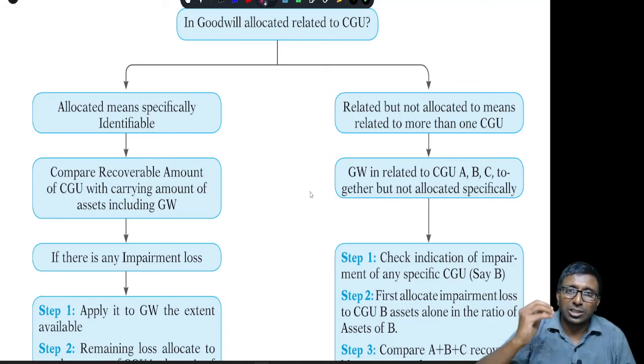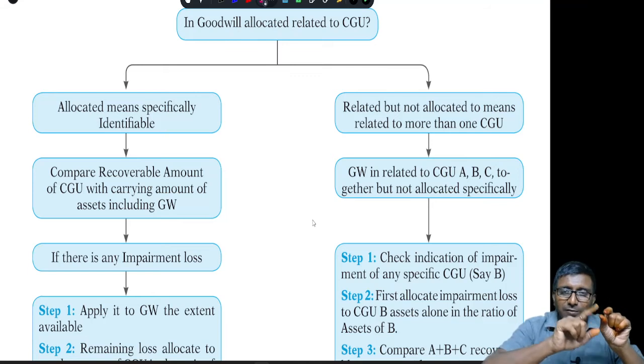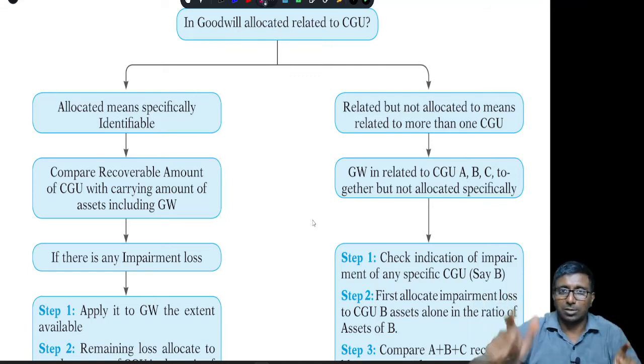That means you have to test for impairment only when there is an indication. Otherwise, it is not necessary to do so. Let's go to the first one. When it is allocated, CGU assets value plus goodwill, this total value has to be compared with the recoverable amount.